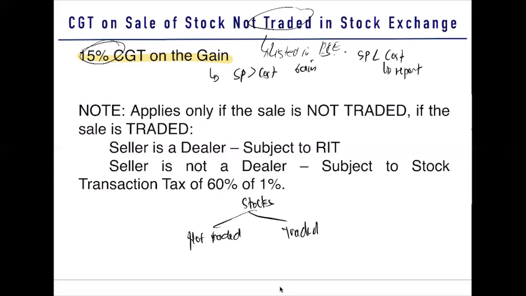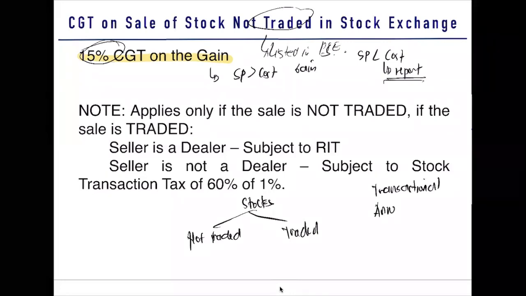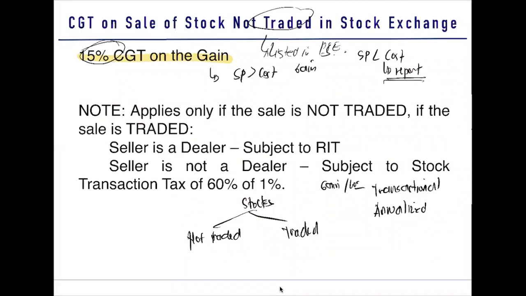Now again, if ever we have a gain, it is taxed at 15%. But what if we have a loss? We still report it. Because here in your CGT, on your sale of stock, we have a transactional and annualized. What is transactional? We report any gain or loss. If there is a gain, tax at 15%. If there is a loss, you just report it. And for annualized, we compute for the net gain or loss, and that net gain or loss will be multiplied by 15%. Ganon pagka stock. Unlike in your capital asset, that is a real property, it is only transactional. Here, it is both transactional and annualized.